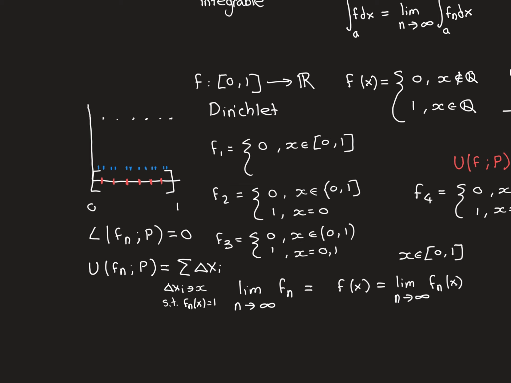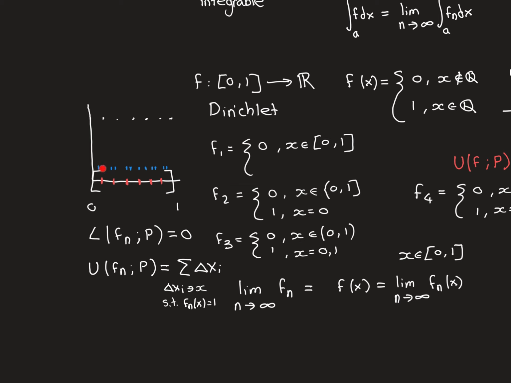Now if you think about finding the upper Riemann sum, you're going to go along each one of these subintervals, and multiply the length of the subinterval by the supremum of the function over that subinterval. If the subinterval doesn't contain a point that is being mapped onto 1, then everything will be mapped onto 0, and therefore the supremum of the function over that subinterval will be 0. You'll get no contribution to the overall upper Riemann sum from that bit, because you'll have 0 times the length of the subinterval, which is 0.